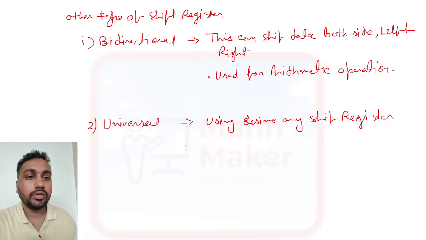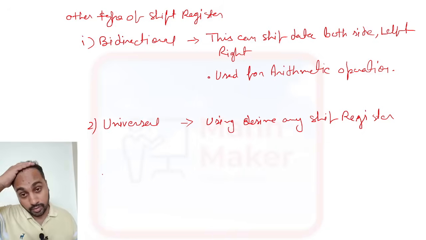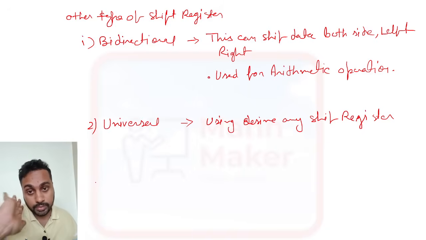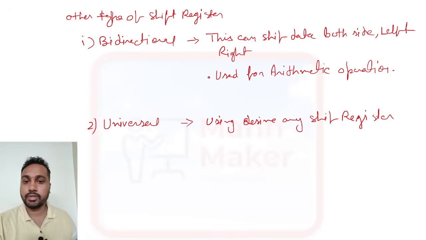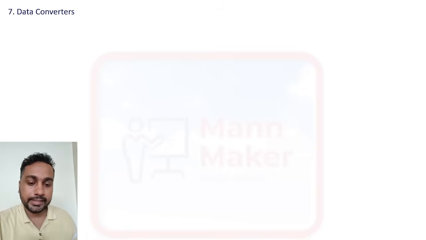That's why it is universal shift register. So this is all about your shift register types. Here our sequential circuit is over. Now all sequential circuits we have discussed. Now we have another topic, that is data converter. Data converters generally have two types.